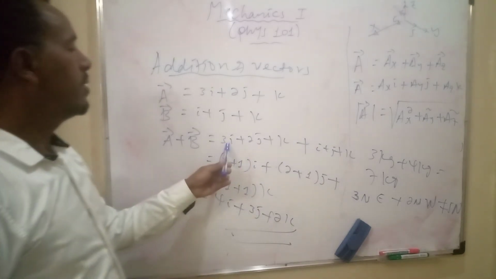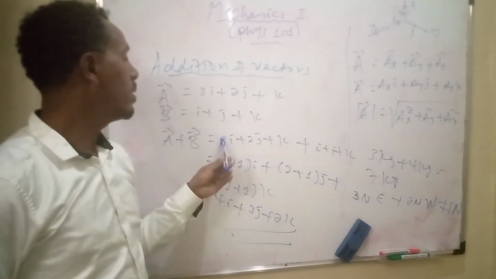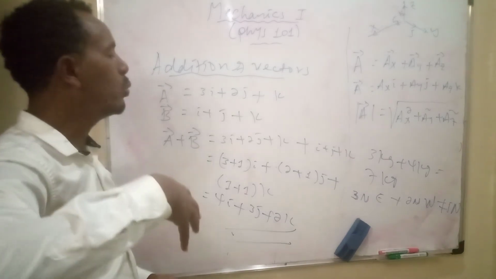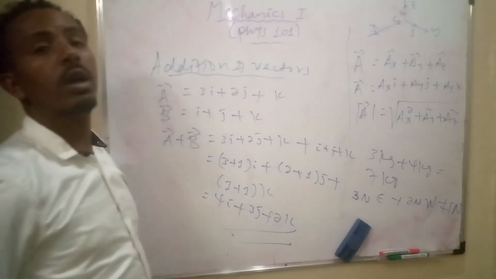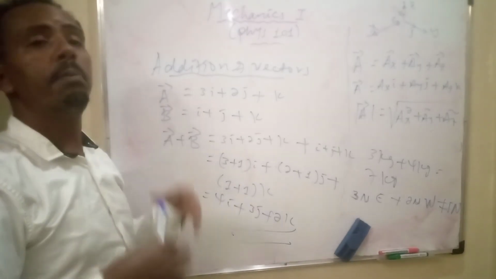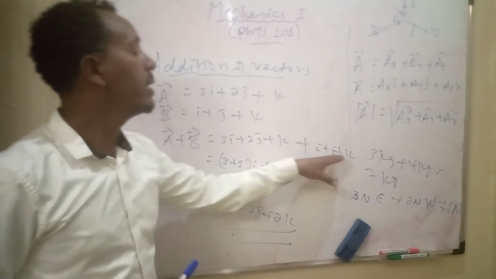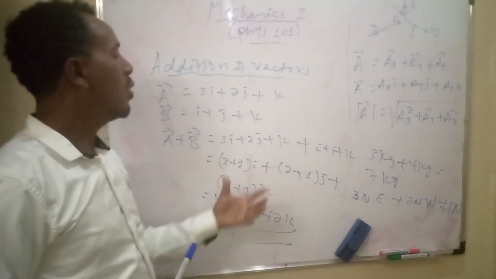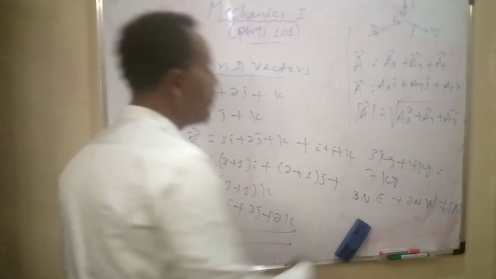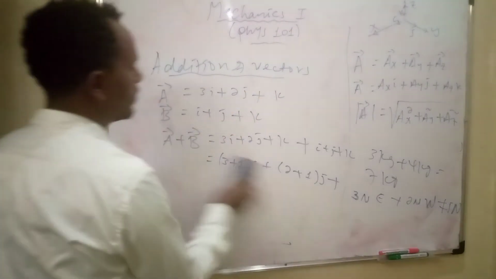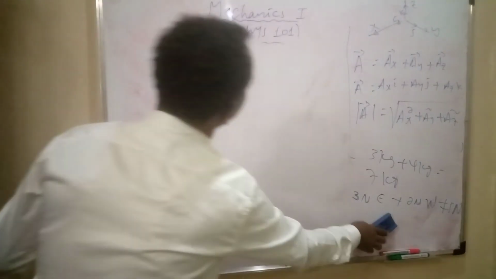But 3i plus 1j is impossible to add together because these two vectors are perpendicular to each other. i is perpendicular to j, which is perpendicular to k. All three of them are perpendicular, so the direction of i and j are not the same. So when we add vectors, we consider the direction of vectors. The other point is multiplication of vectors.